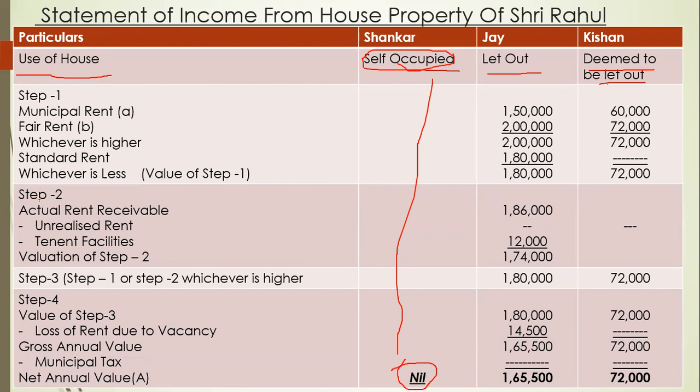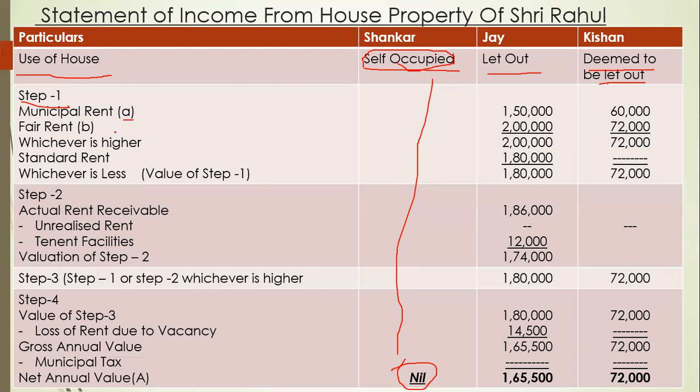Okay, let's start with step 1. Step 1 will be first municipal rent. Self-occupied we will not see at all, so we will see only Jai and Kishan. Municipal rent is given for Jai 1,50,000 and for Kishan 60,000.